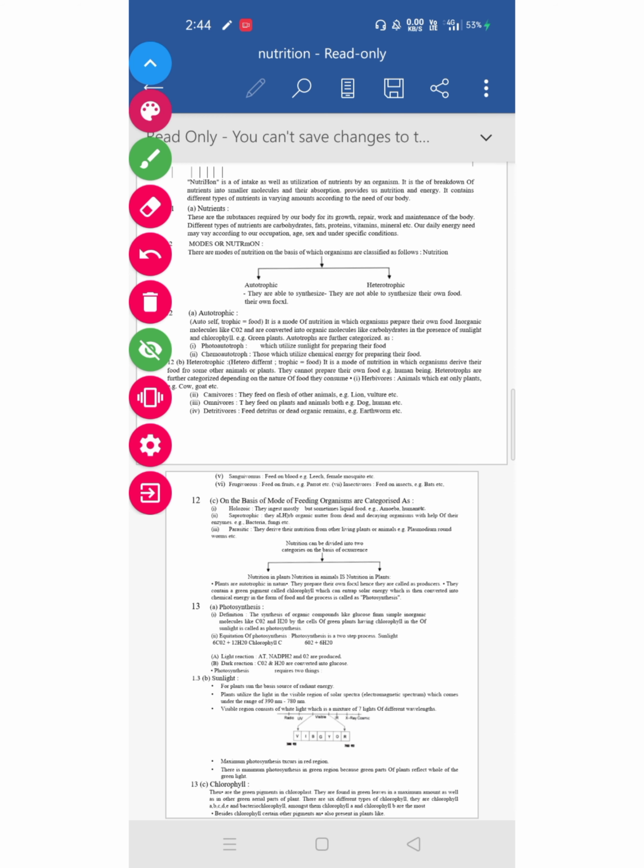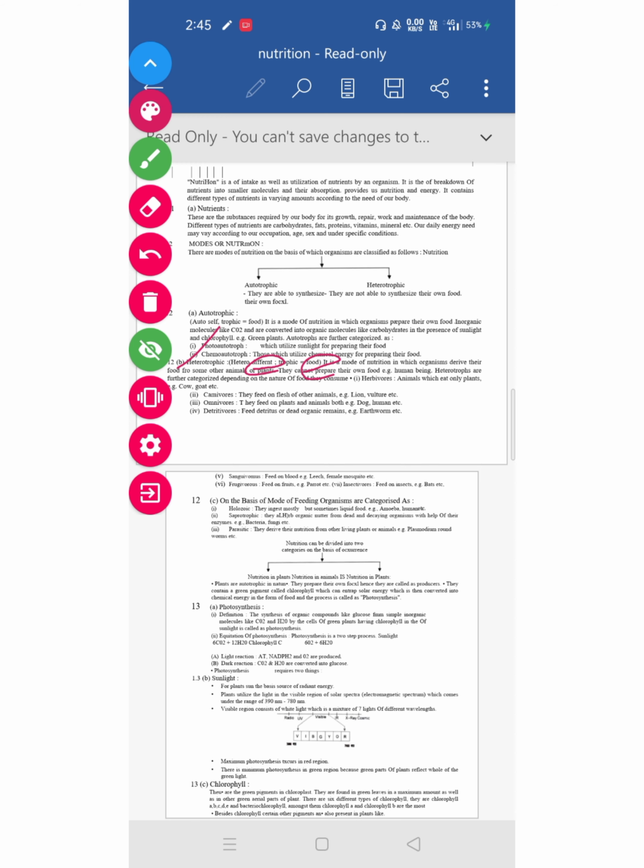Second is chemoautotroph. Chemo means, as the word indicates, chemicals. So the organisms that use chemical energy for preparing their food are called chemoautotrophs. Then next, come to the second mode of nutrition, that is the heterotrophic mode. Hetero means different and trophic means food. So the organisms which derive their food from other animals or plants are called heterotrophic organisms, or they have the heterotrophic mode of nutrition.